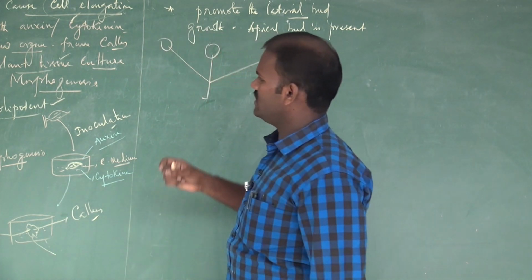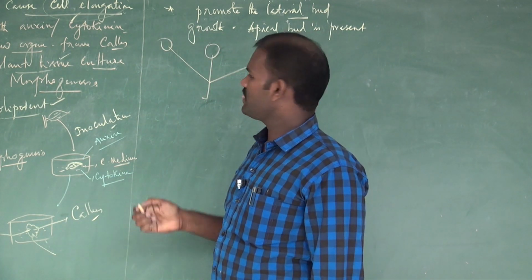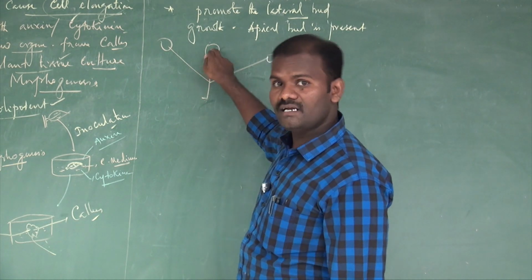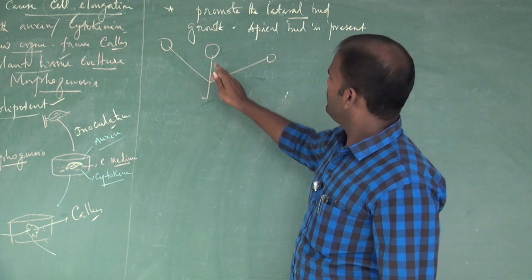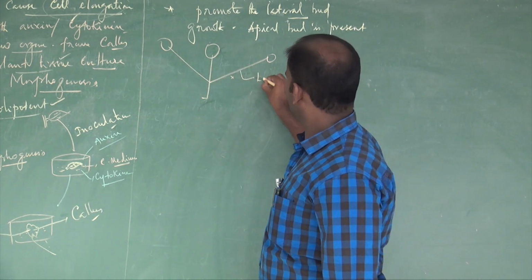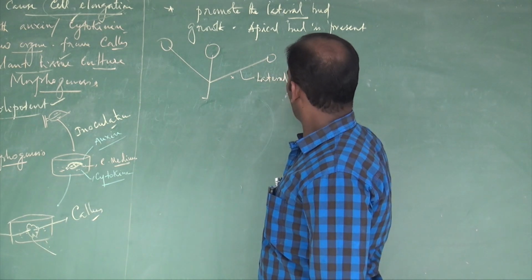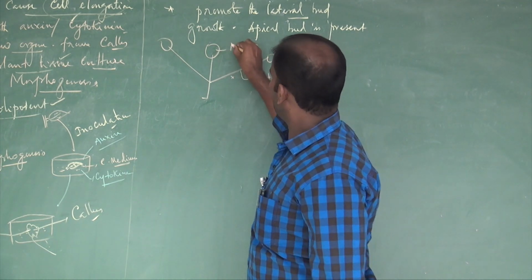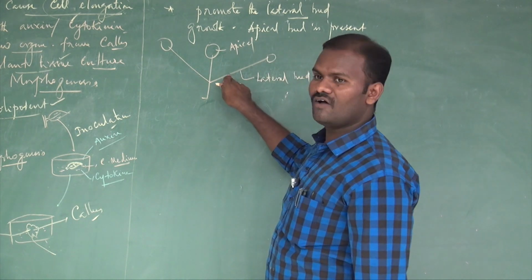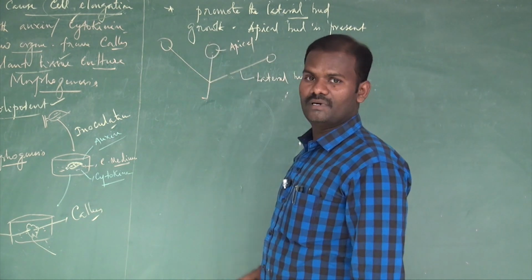Already we know the physiological effect of auxin. Auxin produced at the apical bud causes apical dominance. I mean, auxin suppresses the growth of the lateral bud. Auxin suppresses the growth of lateral buds and promotes the apical bud.